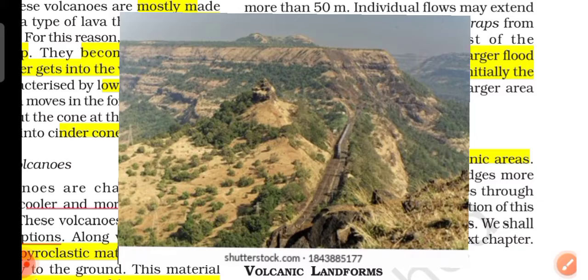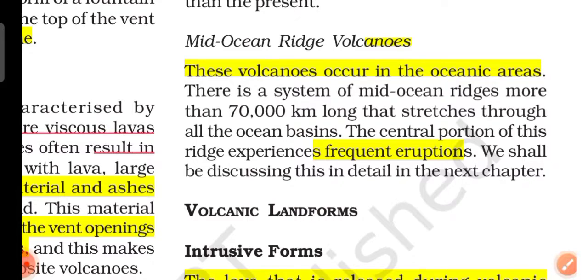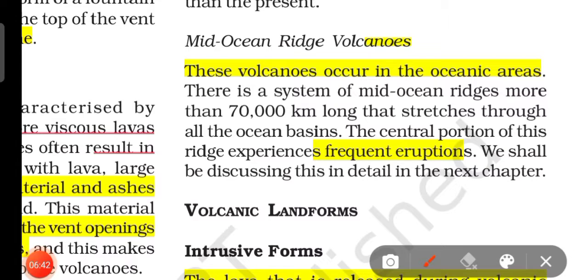Now we'll move on to mid-ocean ridge volcanoes. These volcanoes occur in the oceanic areas, found on the oceanic surfaces. They are more than 70,000 kilometers long. Frequent volcanic eruptions occur here, and an example is the mid-Atlantic ridge. You might know what mid-ocean ridges are, how ridges form and how volcanoes erupt out of it. So let me explain to you all.